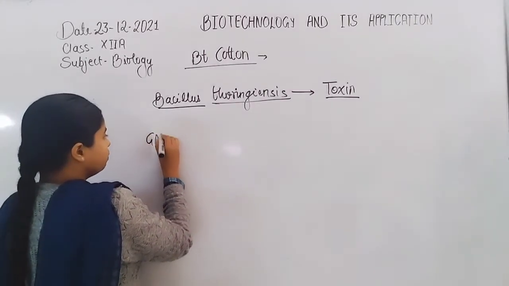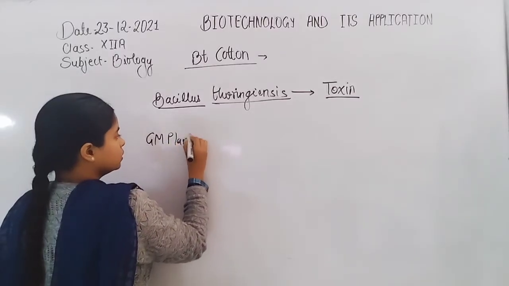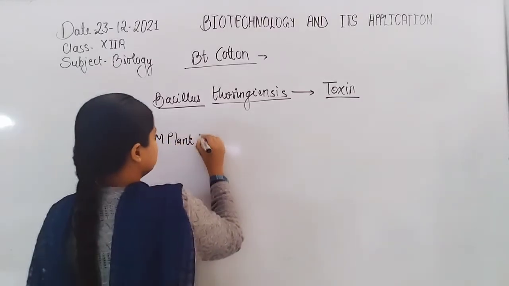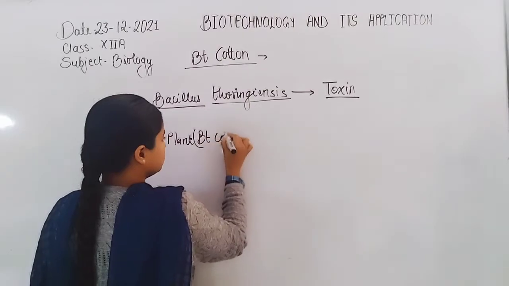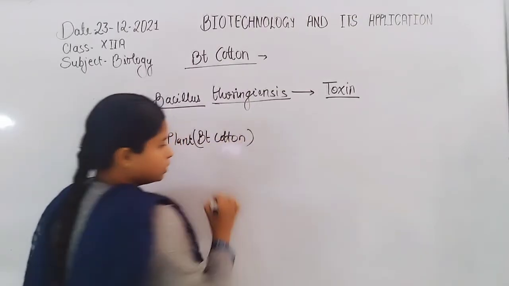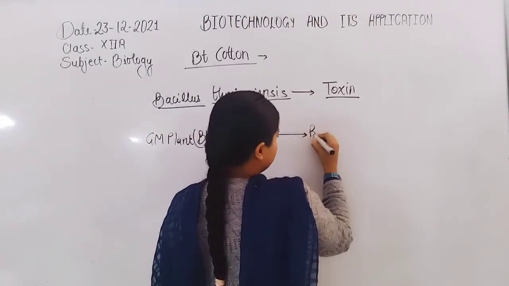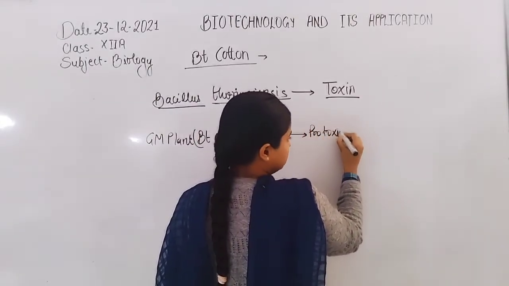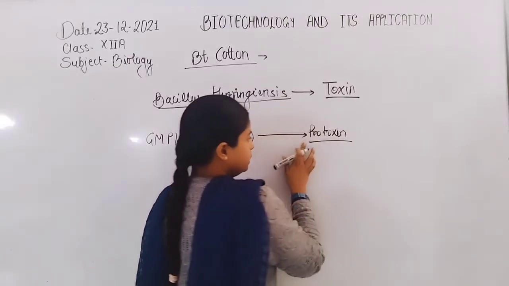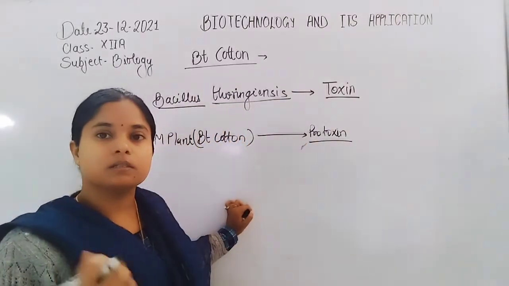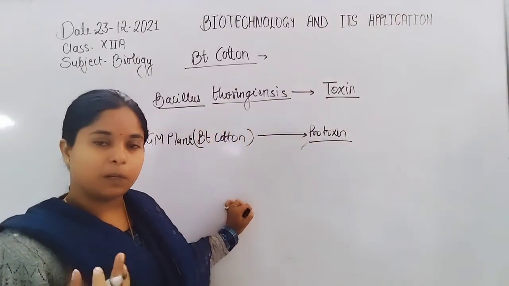Now the GM plant, or Bt cotton, synthesizes the toxin as protoxin by the genetically modified gene which is present in the plant.